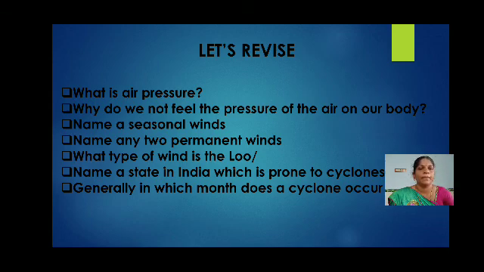Give the answer for me. Name a seasonal wind: that is monsoon, northeast monsoon and southwest monsoon, that is winter monsoon and summer monsoon. Name any two permanent winds: easterlies and westerlies. What type of wind is the Loo? It's a local wind. Name a state in India which is prone to cyclones. Odisha. Generally, in which month does a cyclone occur? In the month of October or November.